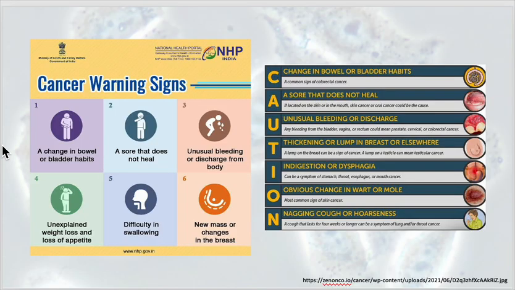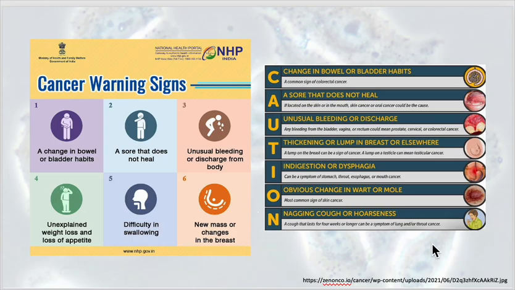So changes in bowel or bladder habits may be associated with bowel cancer or bladder cancer. A sore that does not heal, unusual bleeding or discharge, unexplained weight loss or appetite, difficulty swallowing, which is dysphagia, new mass or changes in the breast.